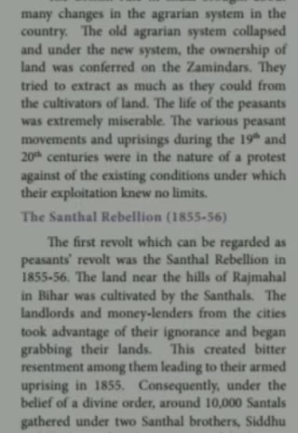The houses of the European planters, British officers, railway engineers, zamindars and moneylenders were attacked. The rebellion started in 1855 and continued till February 1856, when the rebel leaders were captured or arrested. The movement was put down with a heavy hand.